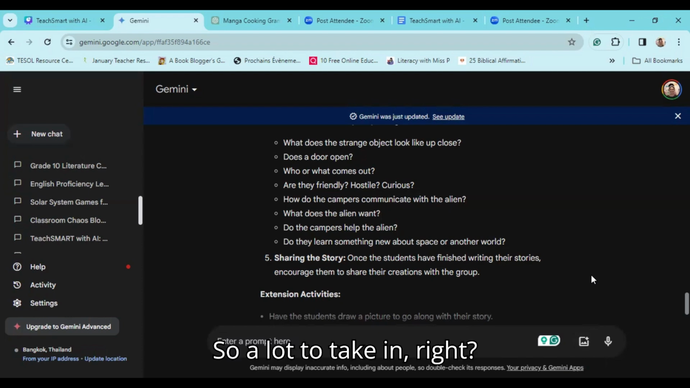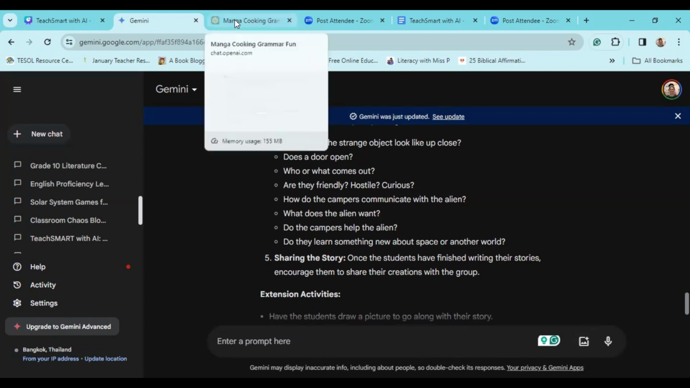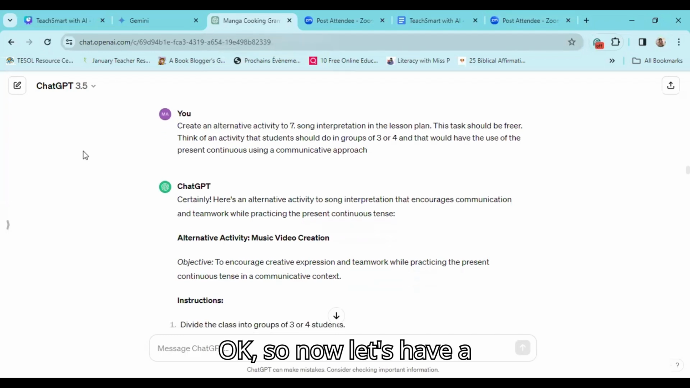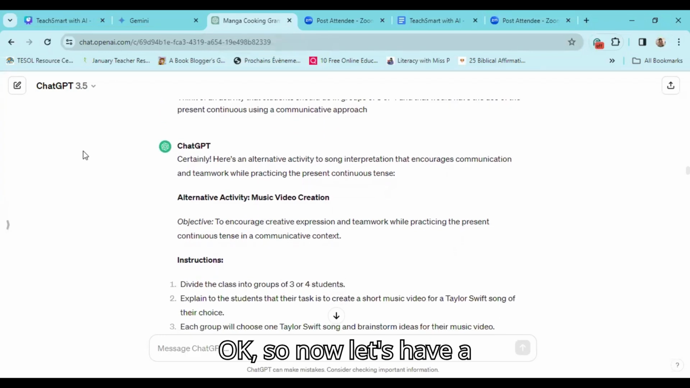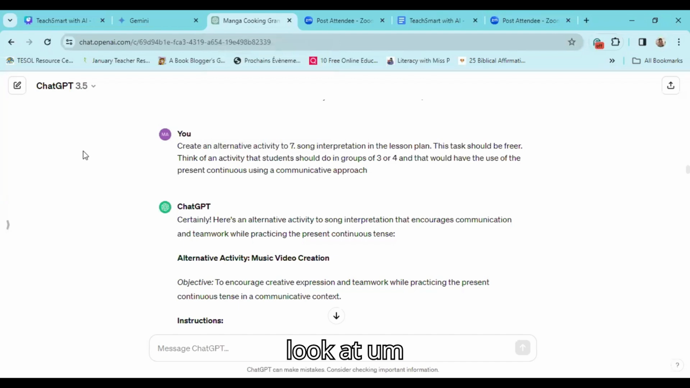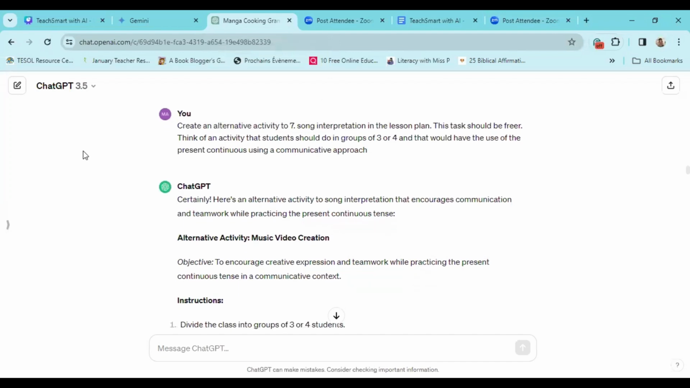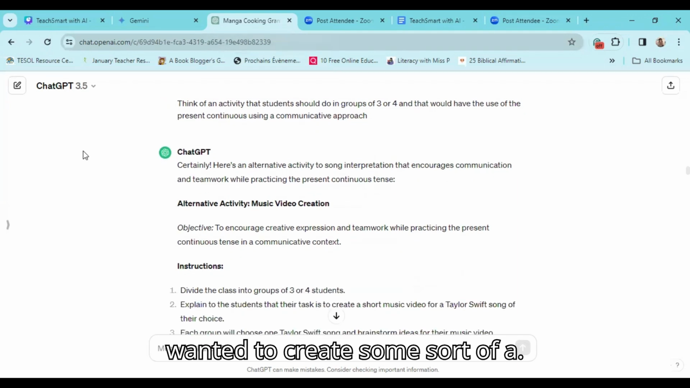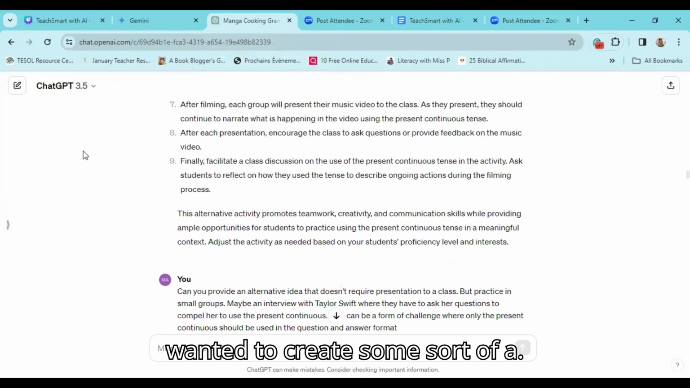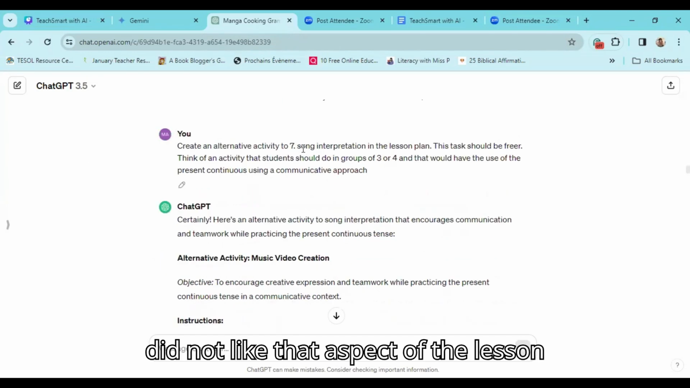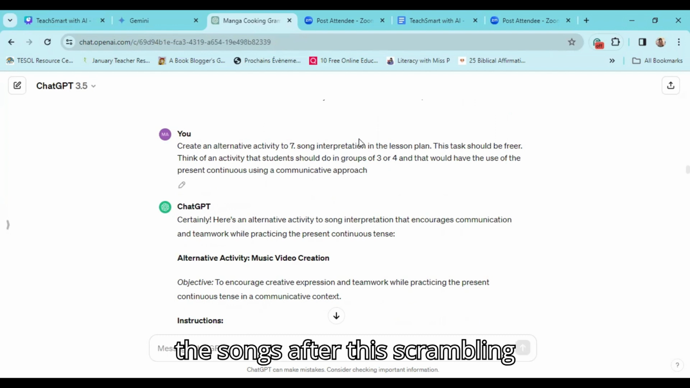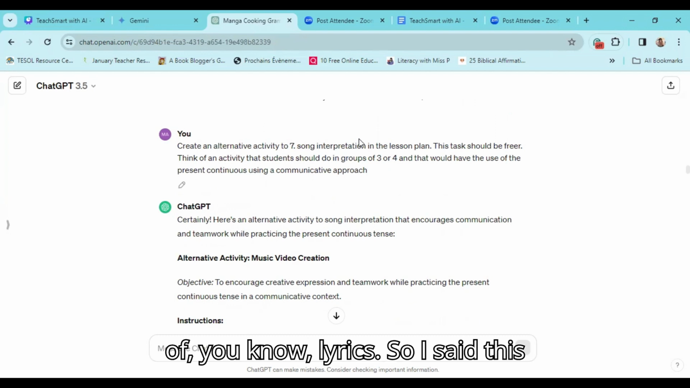So a lot to take in, right? But very, very helpful. Yeah. Okay. So now let's have a look at this lesson plan, going back to the lesson plan about song lyrics. Now, I did not like that aspect of the lesson plan where they interpret the meaning of the songs after this scrambling of lyrics.